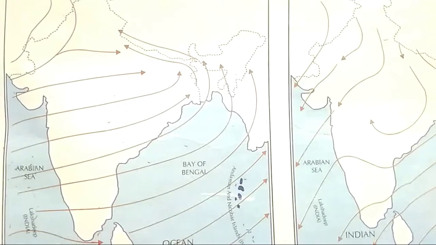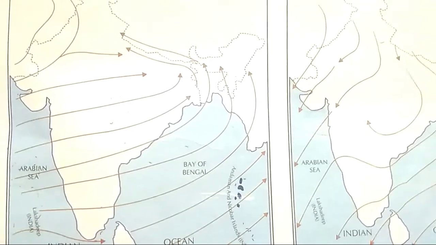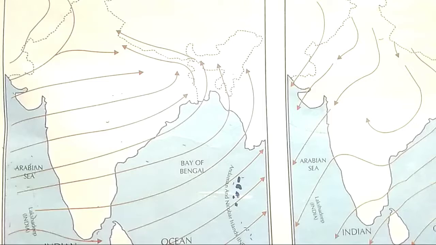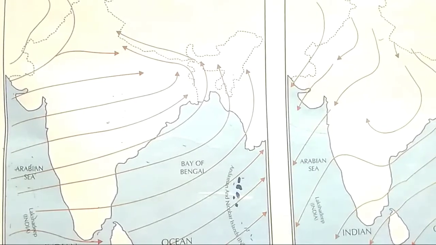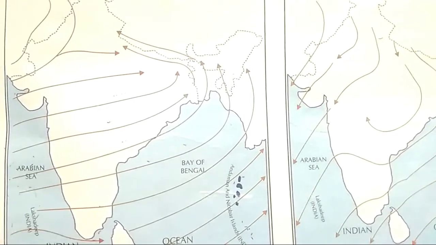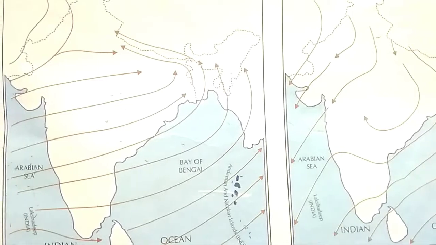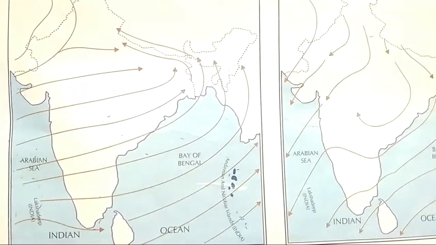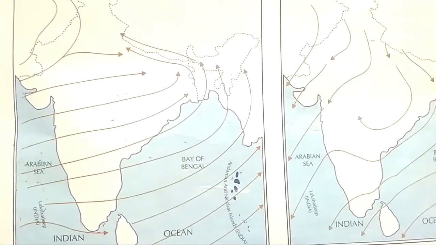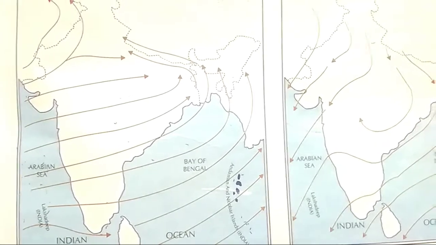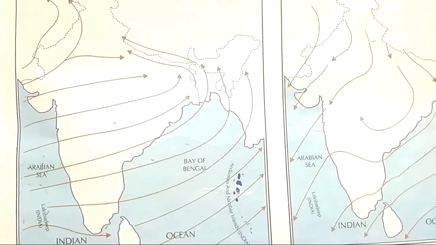So India is situated near the equator, above the equator, in the northern hemisphere of the earth. So in summers, India gets direct sun rays.